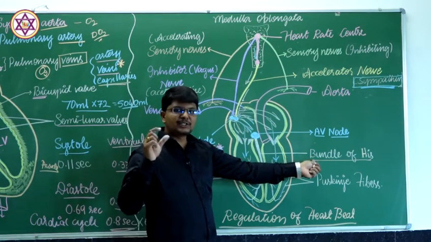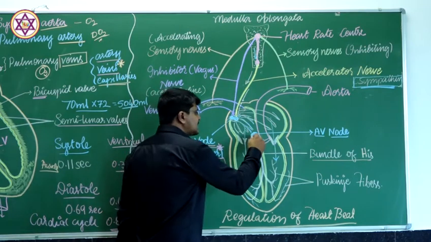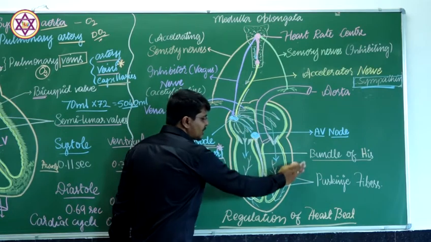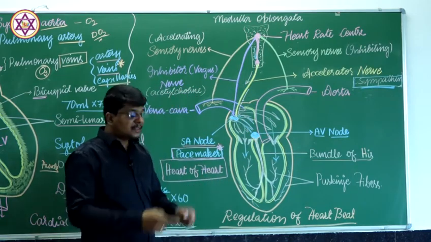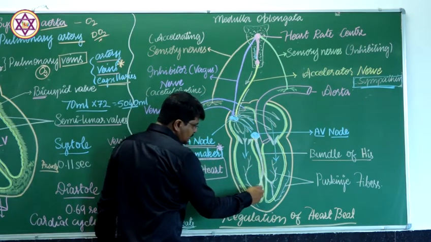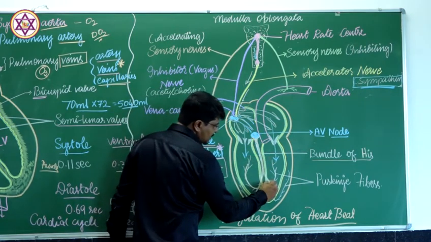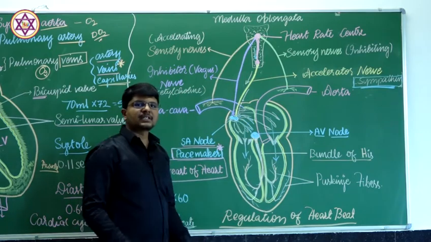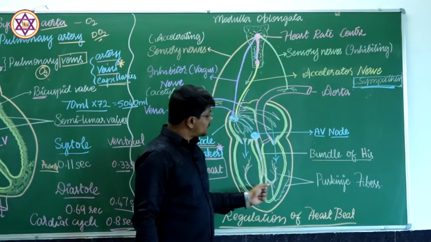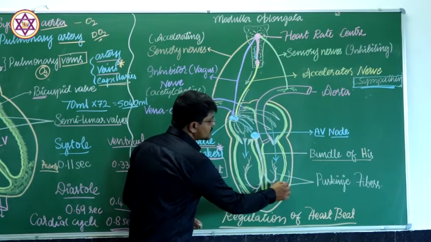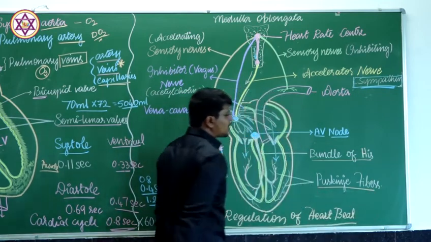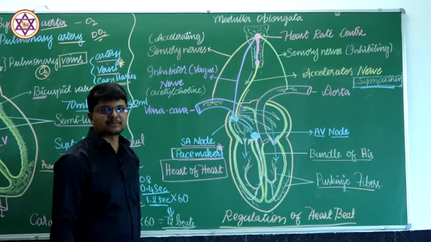The bundle of His carries signals from the AV node into the ventricular region of the heart. This bundle of His gives two branches, one to the right side and another to the left side. These right and left branches further branch into minute structures, the minute branching of the nerves, called Purkinje fibers.